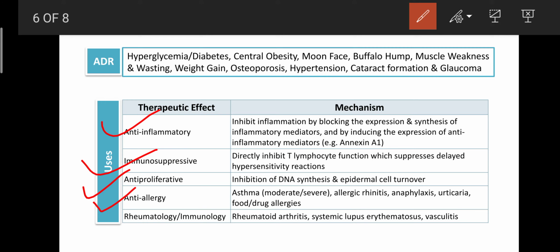That's why glucocorticoid is a strong anti-allergic agent. So due to this property, it is helpful for the treatment of asthma, allergic rhinitis, anaphylaxis, urticaria, and food or drug allergy. Dear students, if you have taken any drug and you are suffering from allergy, that is, itching starts on the palm or on the skin or redness appears on the skin, it indicates that the drug you have taken can cause an ADR like an allergy.